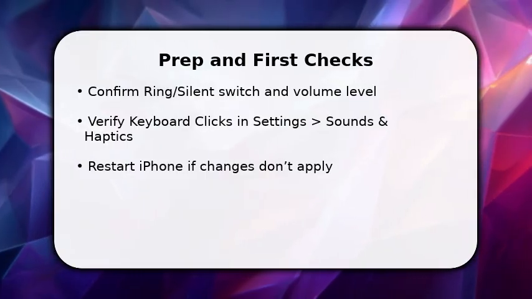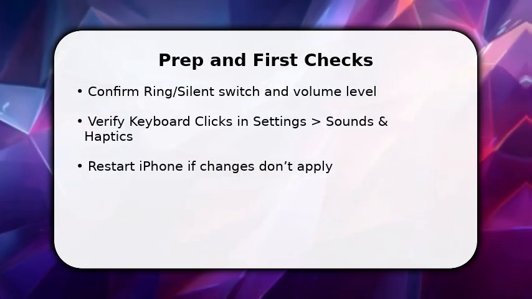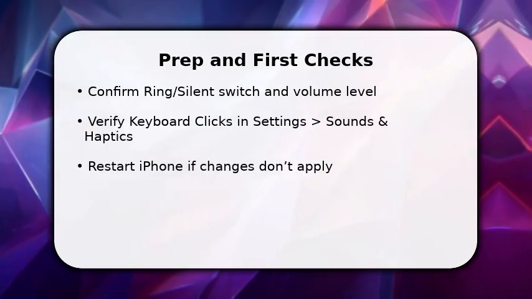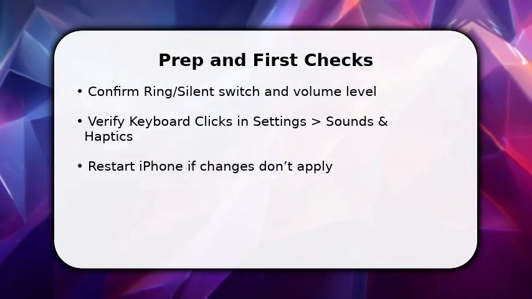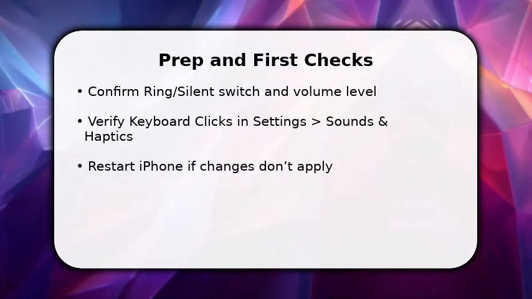You'll begin with quick, essential checks so you don't chase the wrong problem. First, flip the ring/silent switch and increase volume. Keyboard clicks honor that state. Then open Settings, Sounds and Haptics, and make sure Keyboard Clicks is toggled on. This is the core setting.